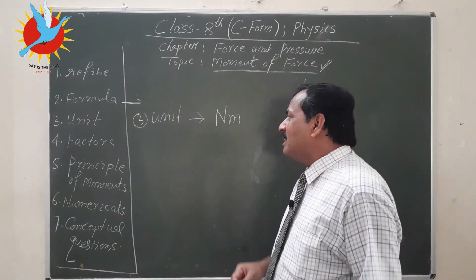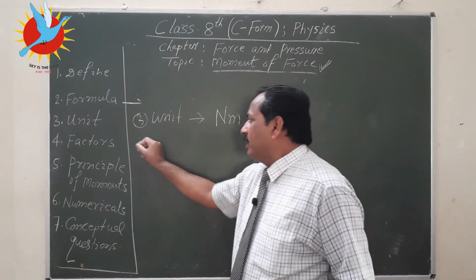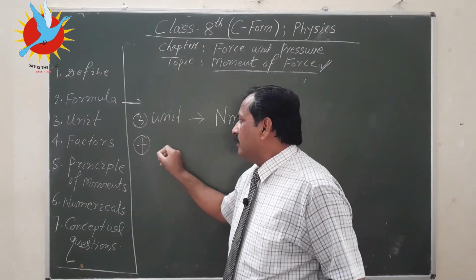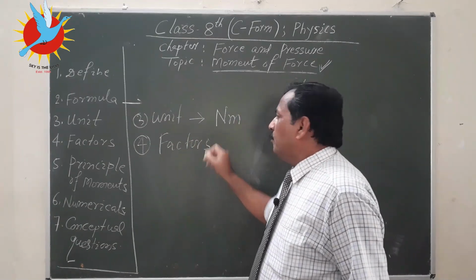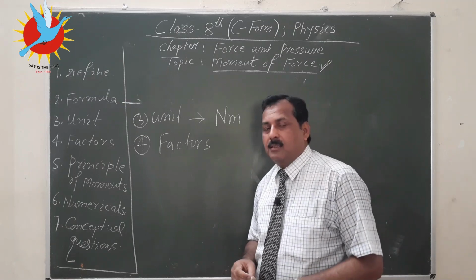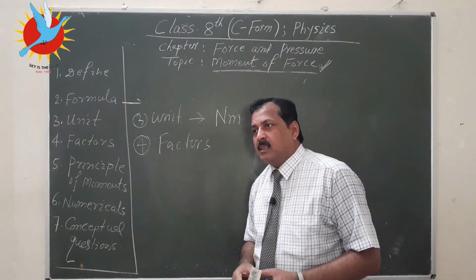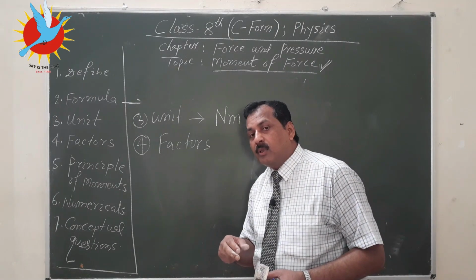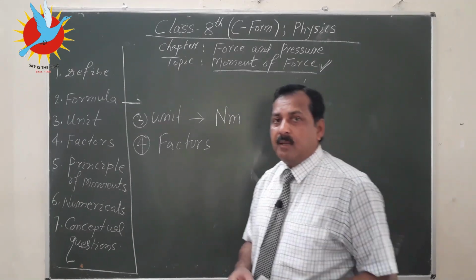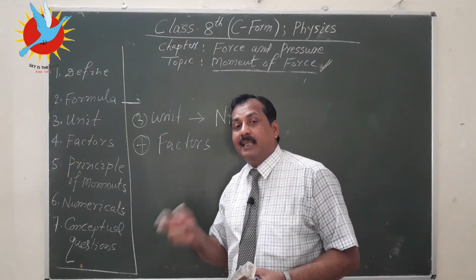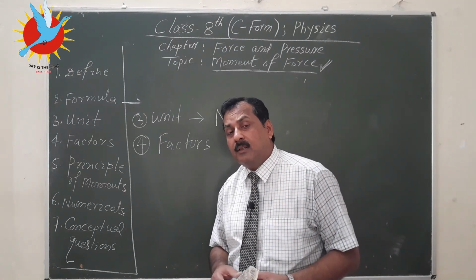And once unit is clear, then we can understand factors. So what are the factors on which moment of force depends? If the moment of force has to be increased, then what should be done? If the moment of force has to be decreased, then what should be done?